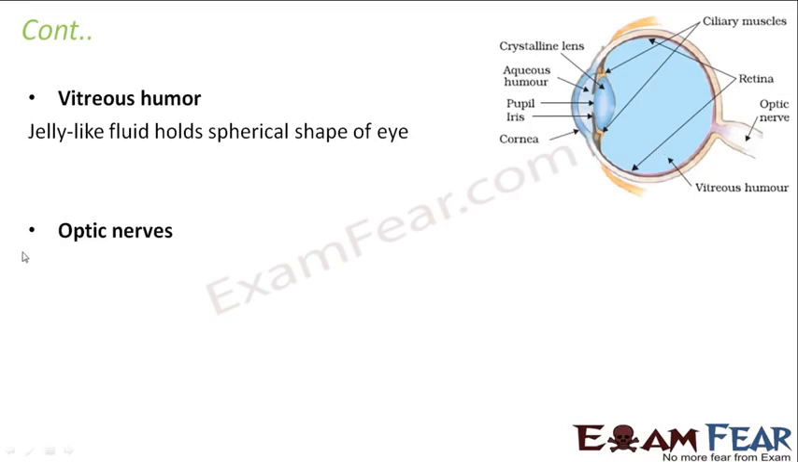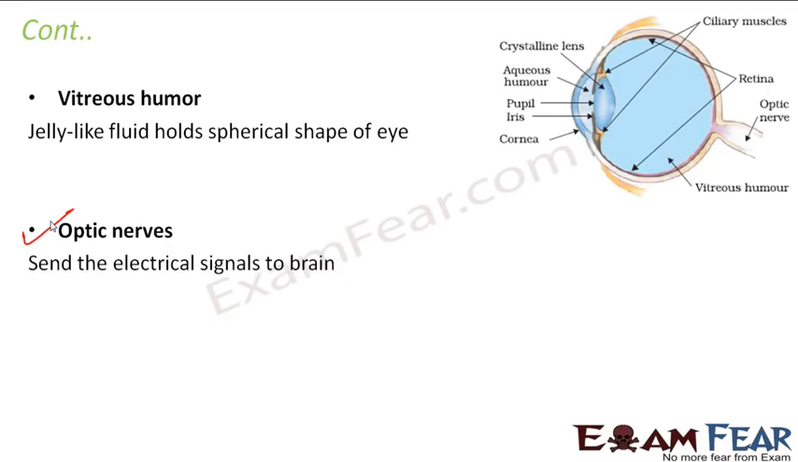And finally, optic nerves. As I said just now, the image that is formed on the retina is always real and inverted. But do we see inverted images? No, we always see erect things. How does that happen? That happens because of the optic nerve, which sends the electrical signals to the brain. Basically these nerves connect our eye with the brain, and the brain helps us to interpret what we see.